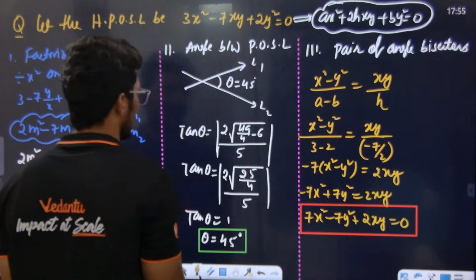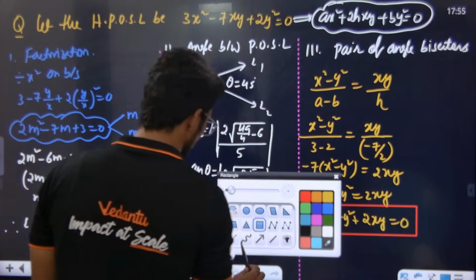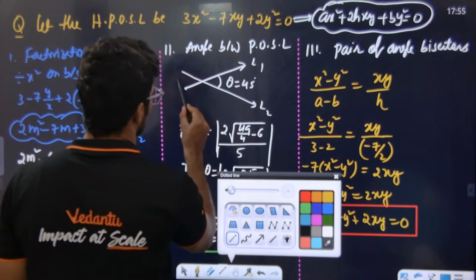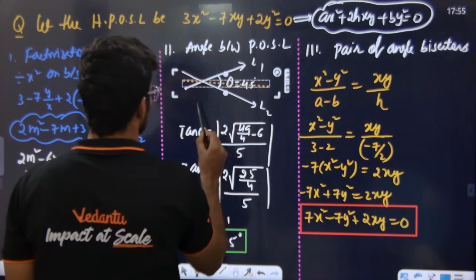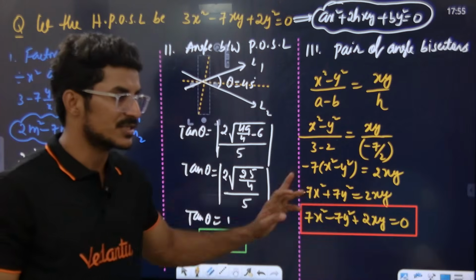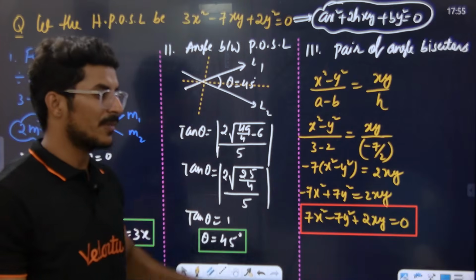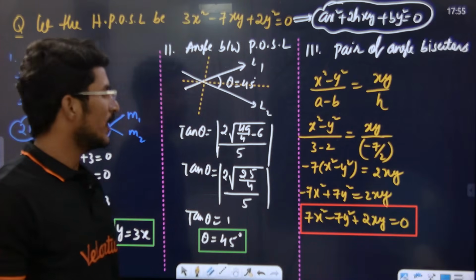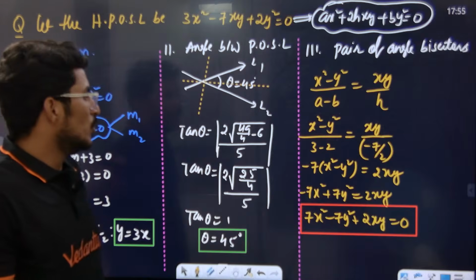What is an angle bisector? The angle between line 1 and line 2. This is angle bisector number 1, this is angle bisector number 2. The combined equation of AB1 and AB2 is this. Do you understand what I am saying? Check. Everything is cool.